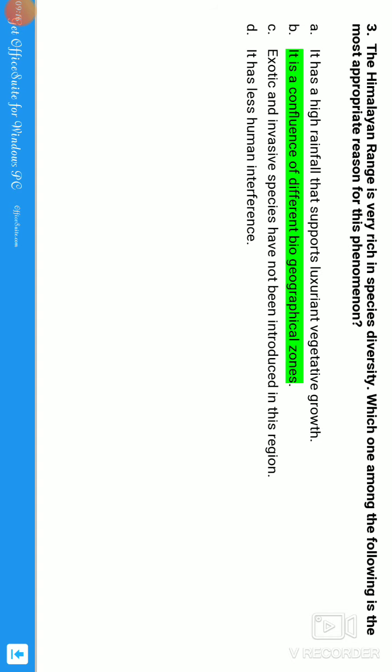Now let us move to question number 4. There is a concern over the increase in harmful algal blooms in the sea waters of India. What could be the causative factors for this phenomenon, guys? About harmful algal blooms, I have taken a special session, guys. Please go through that class if you are unable to get it right now.